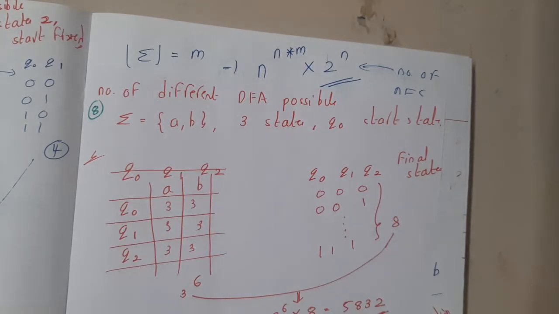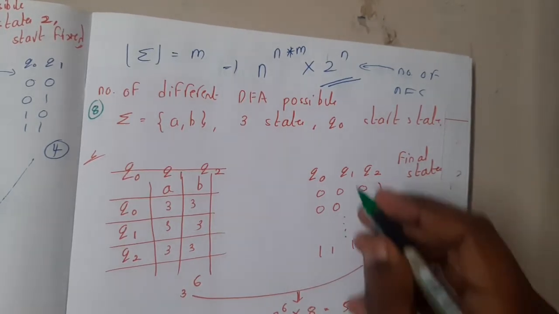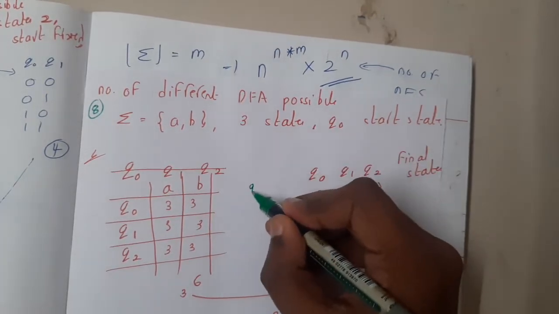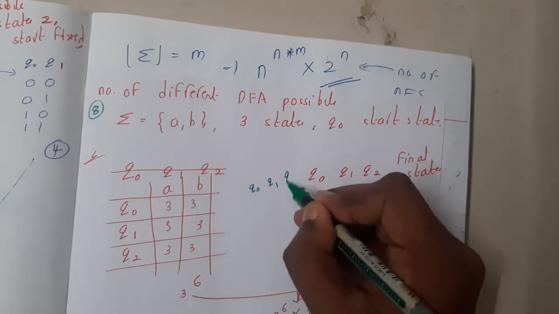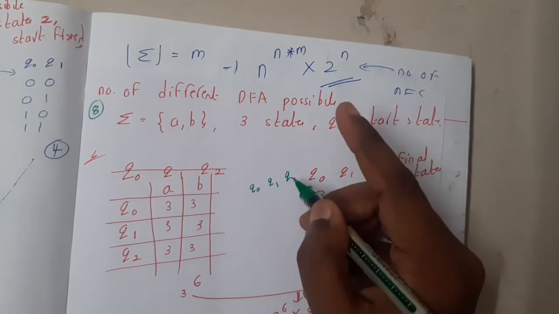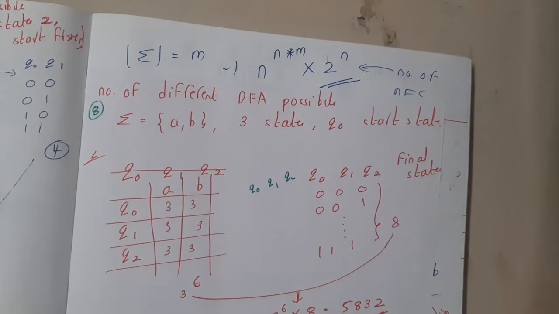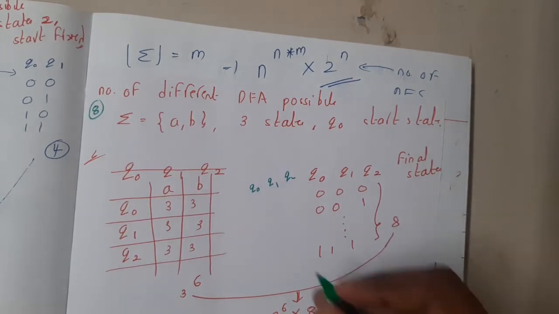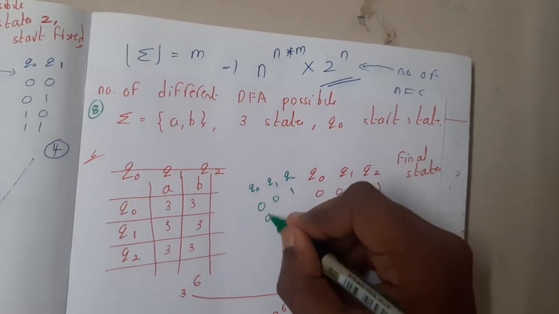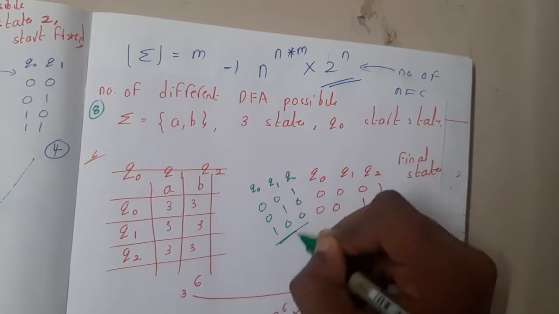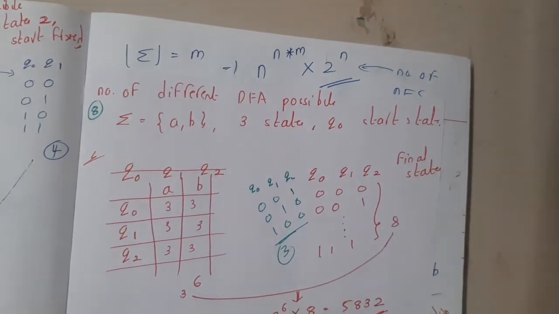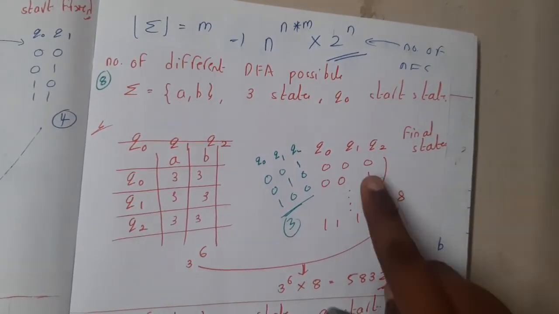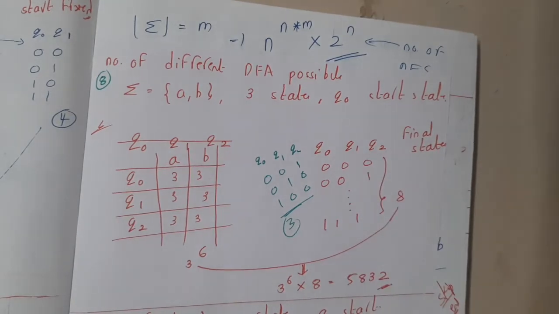Because if they are talking about the start state, it could be q0, q1 or q2. Any one of them could be the start state, but 2 states cannot both be the start state. That is the reason for 100, 010, 001, so total 3 cases we will get here. So 3 power 6 into 3 will be the result if they fixed the final state and did not say what the start state is.